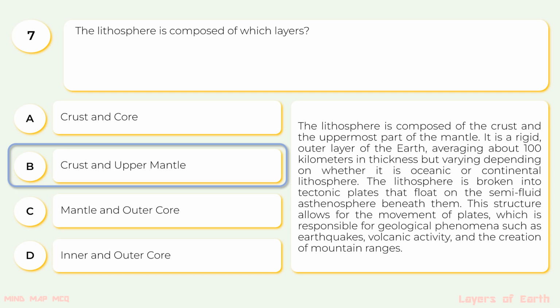It is a rigid outer layer of the Earth averaging about 100 kilometers in thickness, but varying depending on whether it is oceanic or continental lithosphere. The lithosphere is broken into tectonic plates that float on the semi-fluid asthenosphere beneath them. This structure allows for the movement of plates, which is responsible for geological phenomena such as earthquakes, volcanic activity, and the creation of mountain ranges.